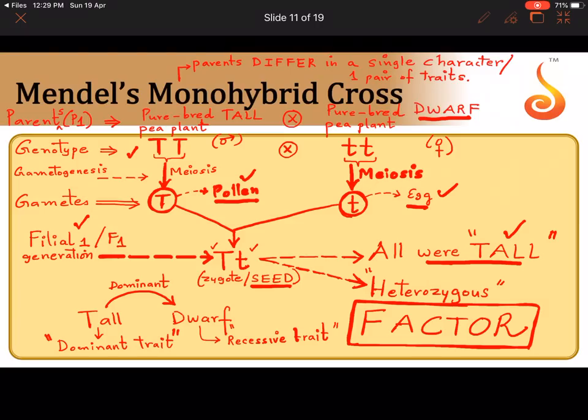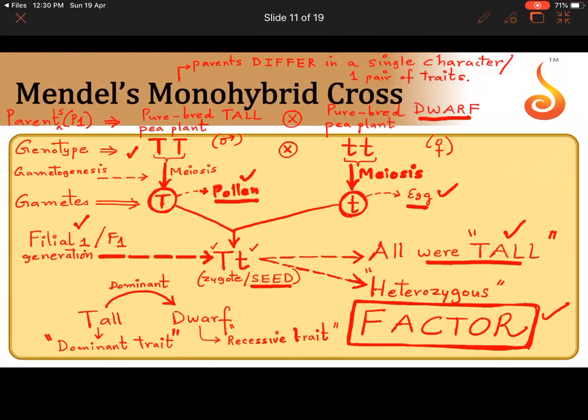He didn't know anything about genes. He said there is some unit called factor which is being passed on from one generation to the other, which is what is making sure it is unchanged. The factor is not changing. That's why all the plants are tall. If factors were changing or interacting with each other in some way, then probably we would have got a plant which was in between in height.